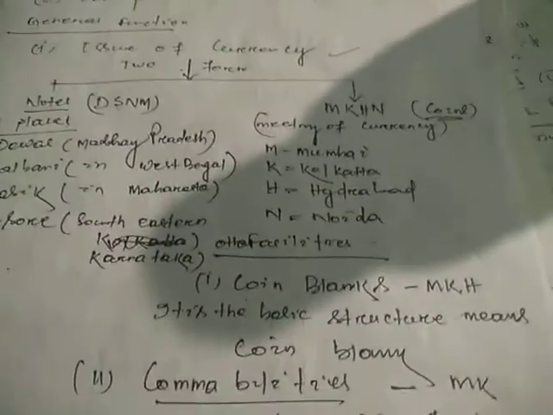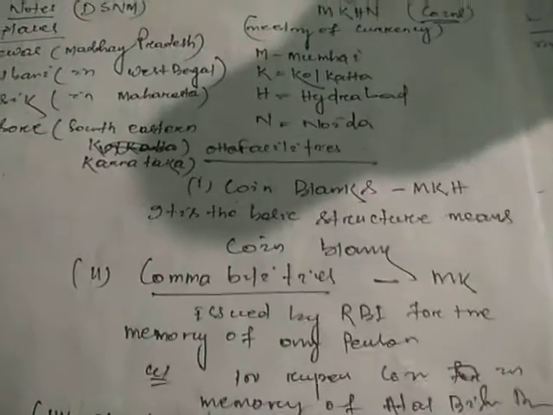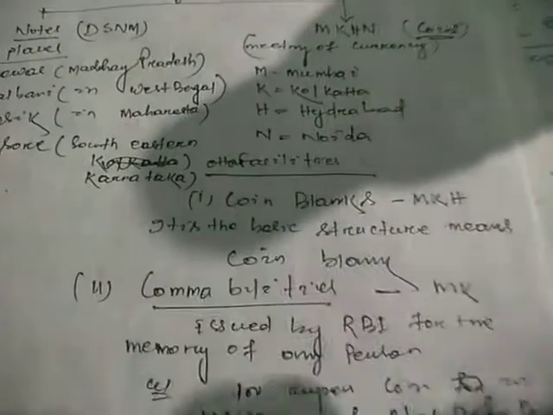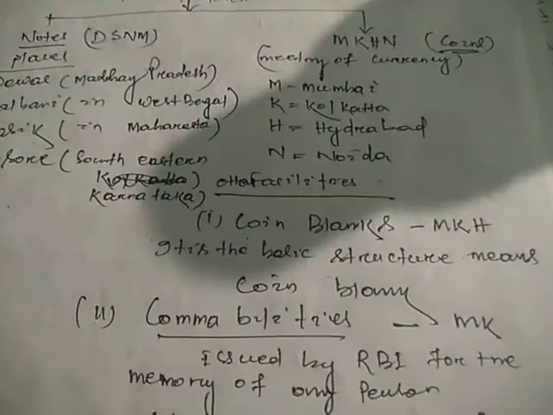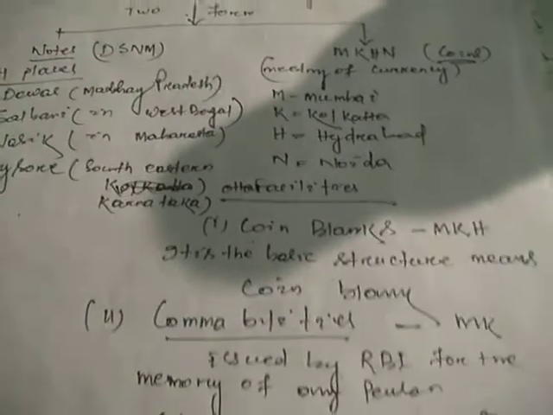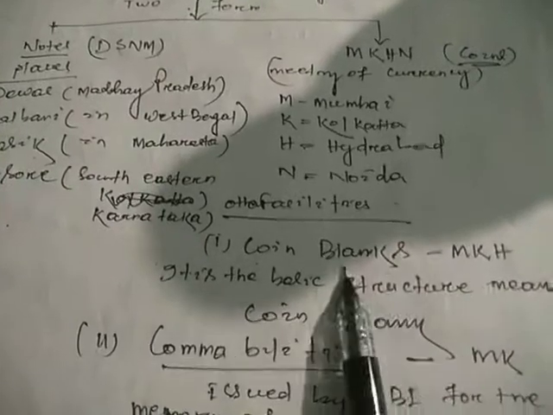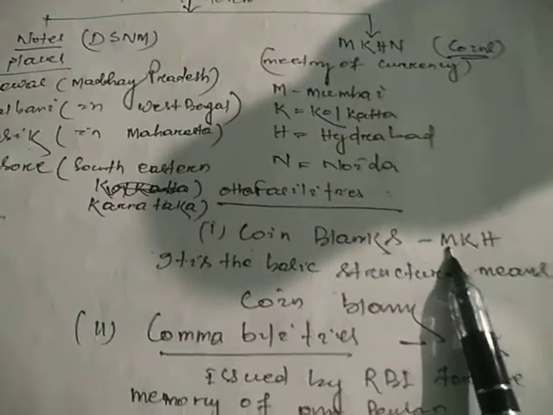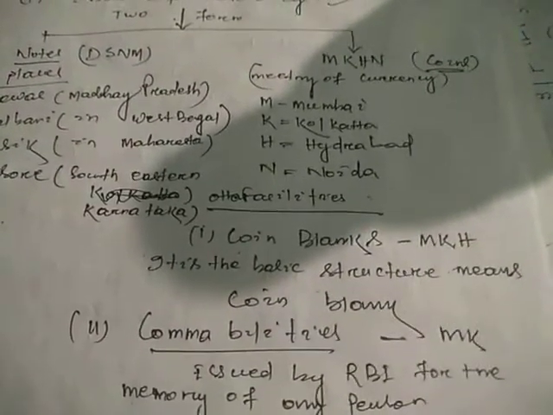Coin. When you have to make a coin, the first one is coin blanks. Coin blanks means there is no printing on them. You have to see the coin's upper and lower sides, head and tail, so the head and tail are not printed. No number, nothing is printed. Simply a blank coin, known as a coin blank. That was prepared in Mumbai, Calcutta, and Hyderabad. It is the basic structure of coins.